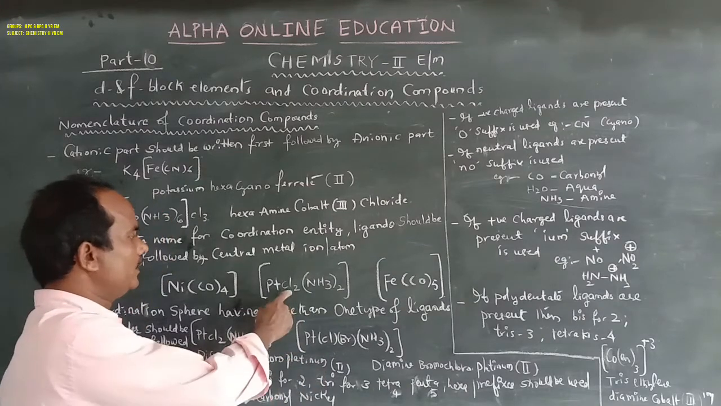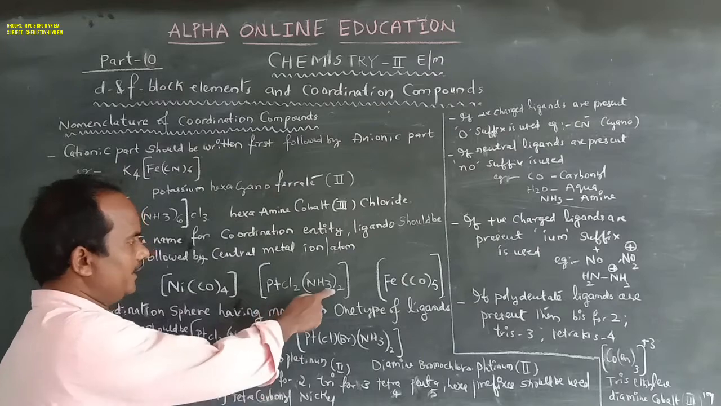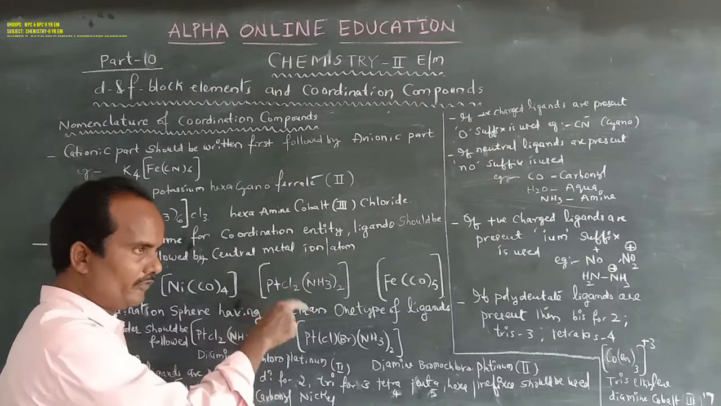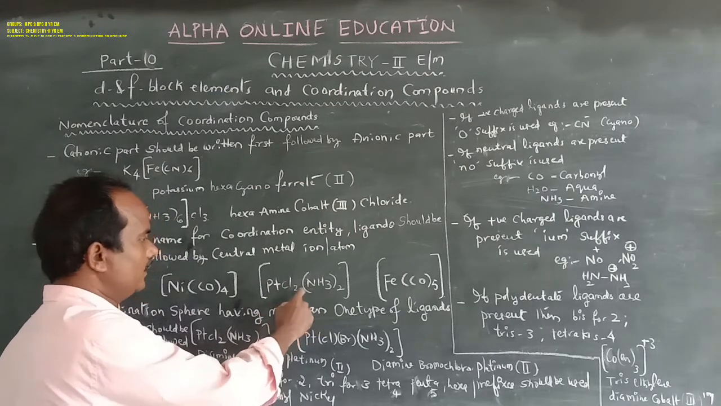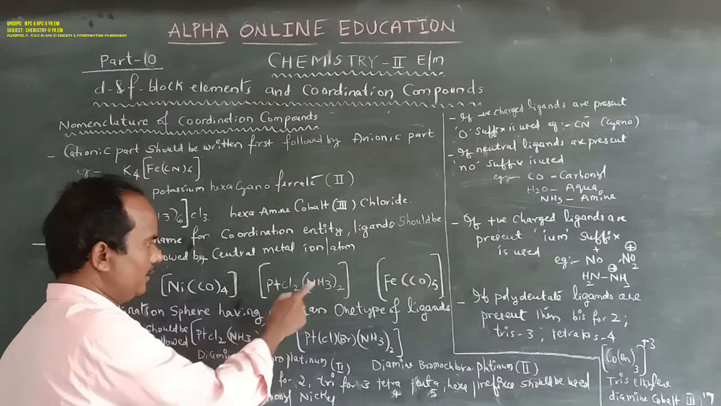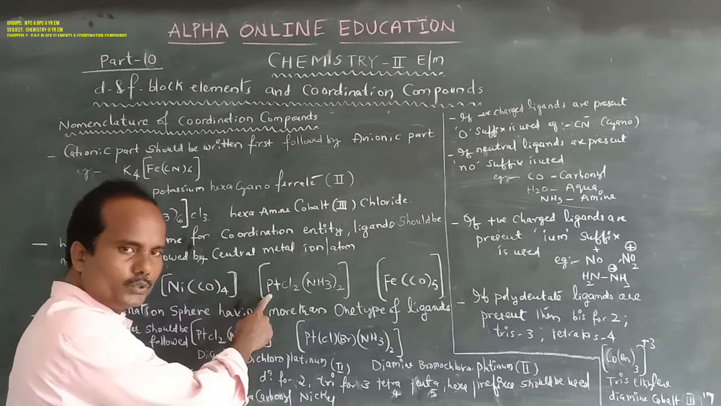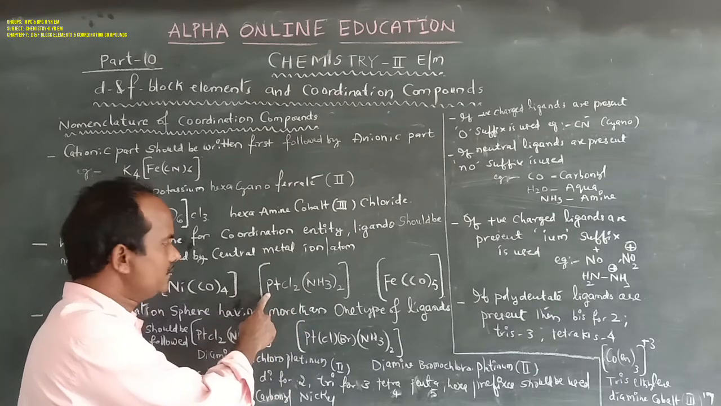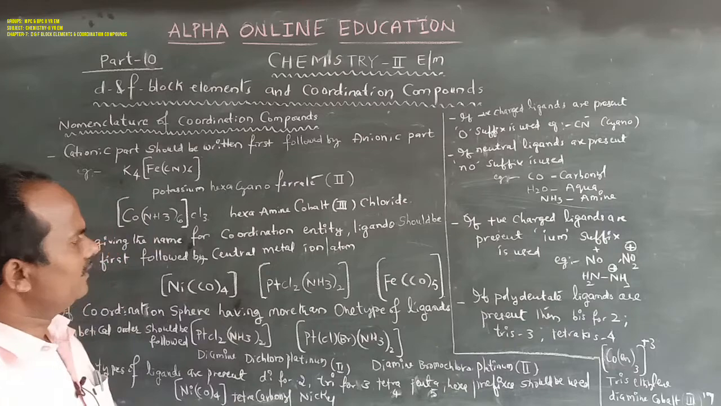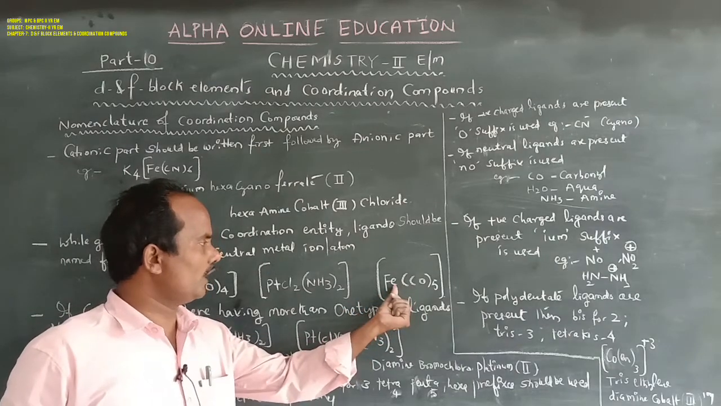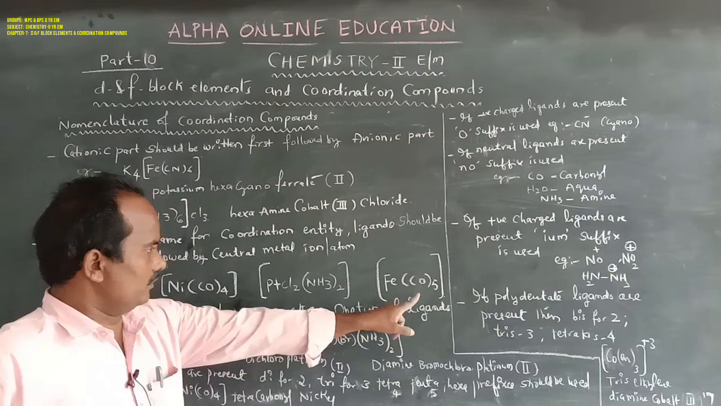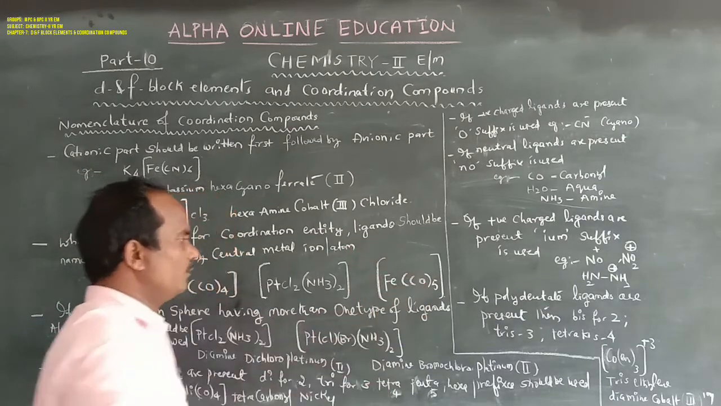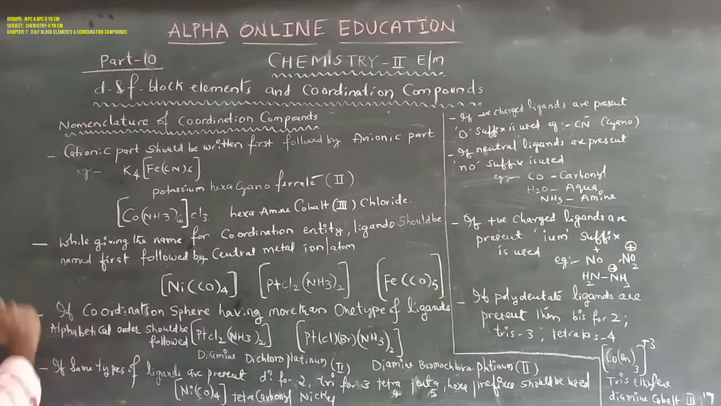Here there are chloro ligands and ammonia ligands. Ammonia comes first, as A is first. That's why it is diamminedichloroplatinum(II). So this is the name for the compound. Next is pentacarbonyliron. Here only one type of ligand is present, so it is pentacarbonyliron. So this is the second rule.